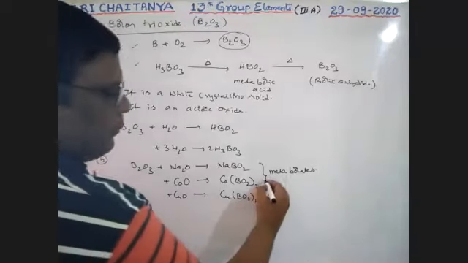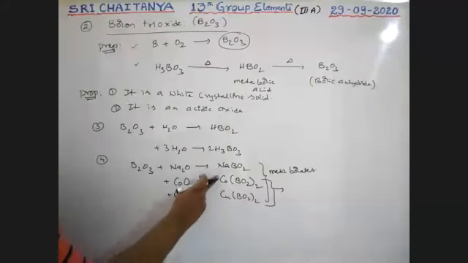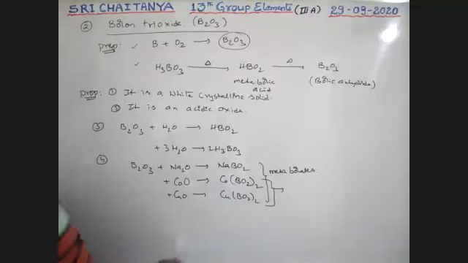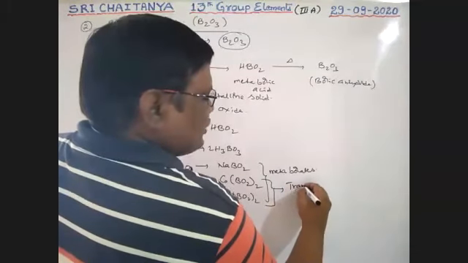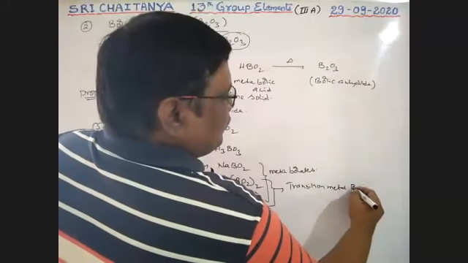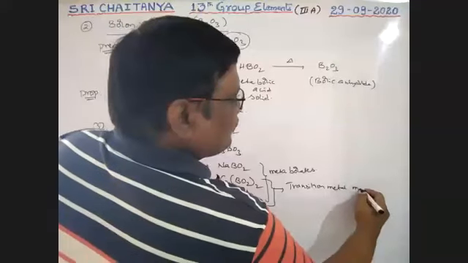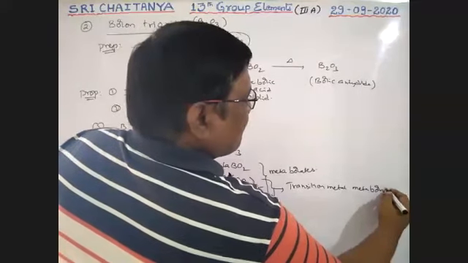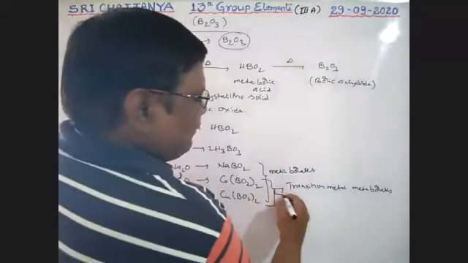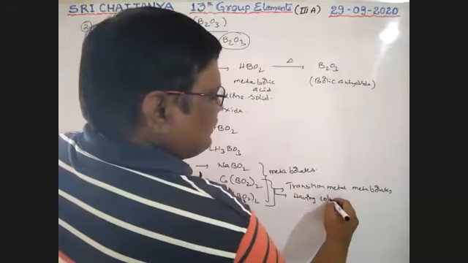So these two, cobalt and copper, are transition metals. These are transition metal metaborates, having colors.